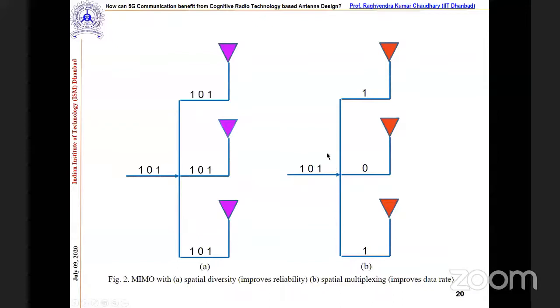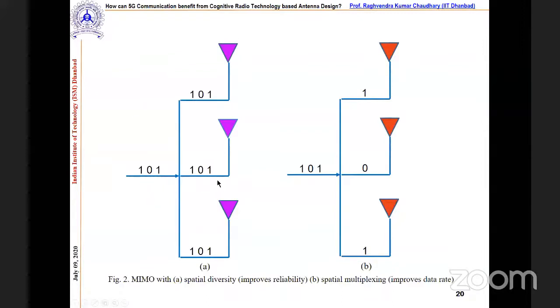Whereas here, you see the data is divided across the 3 antennas, and we transmit individually. So what does this scheme offer? This scheme offers a high data rate, because here the data rate is very fast. Let's say this is 1 microsecond, so in 1 microsecond this is going to be transmitted. Between these two, if you compare, one offers you the high data rate, and the other provides you the spatial diversity, correct?